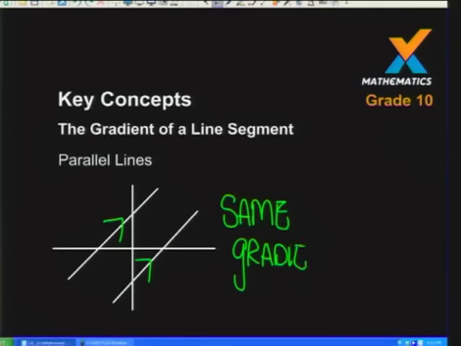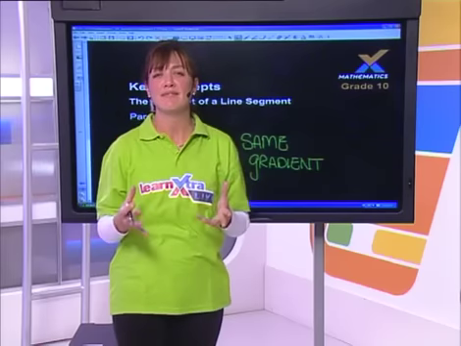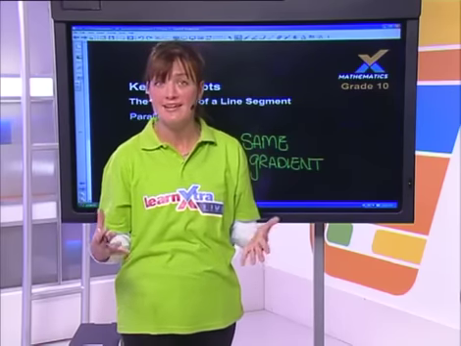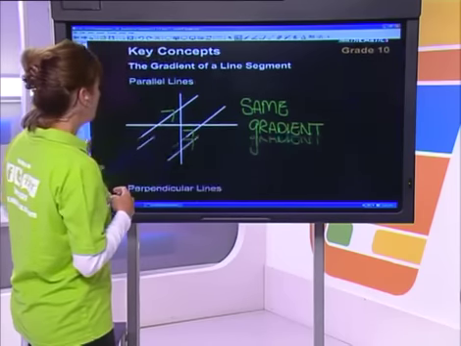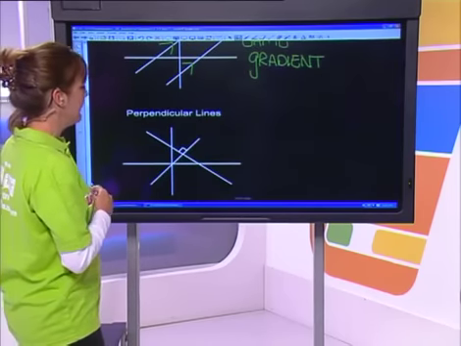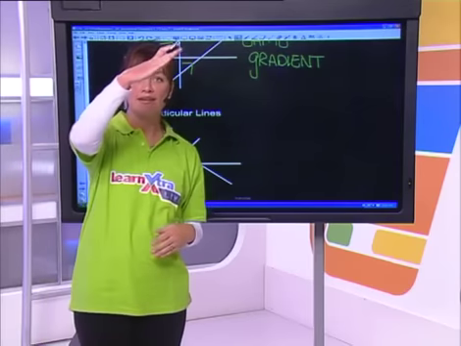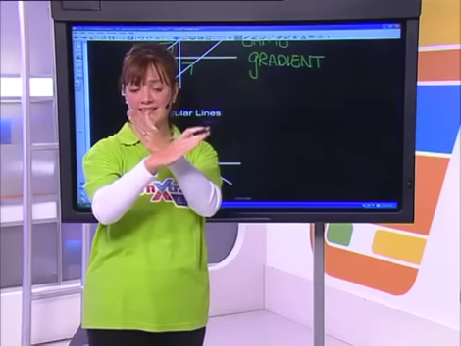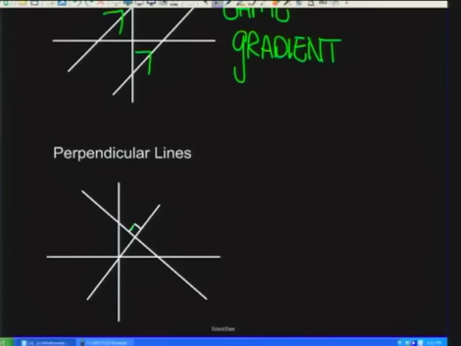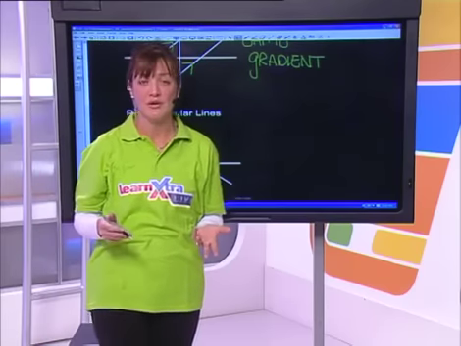And that's really important because when we do more mixed examples, that comes up all the time. So parallel lines have got the same gradient, okay? And what would happen if I have lines like that? I've got one line heading in one direction, and another heading in the absolute opposite direction, and they hit each other at a 90-degree angle over there. So in other words, they are perpendicular, all right?